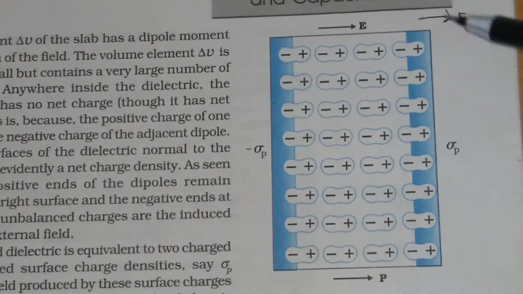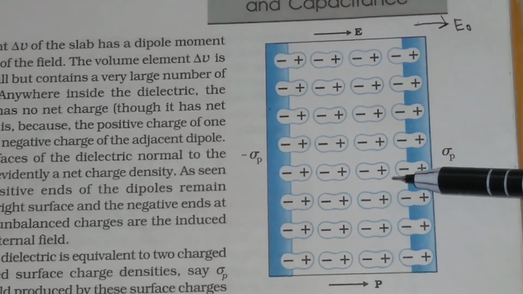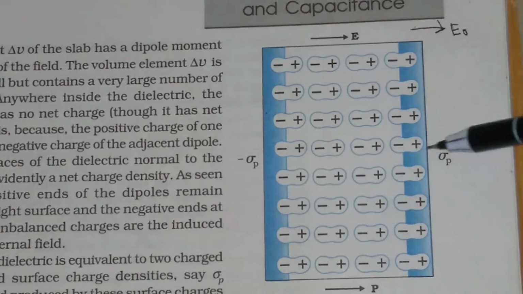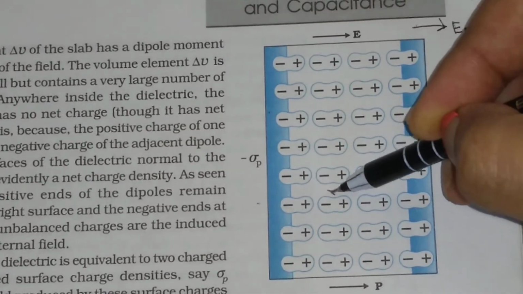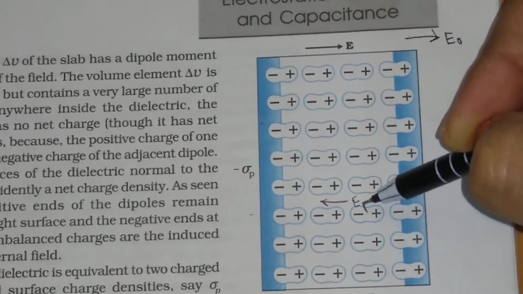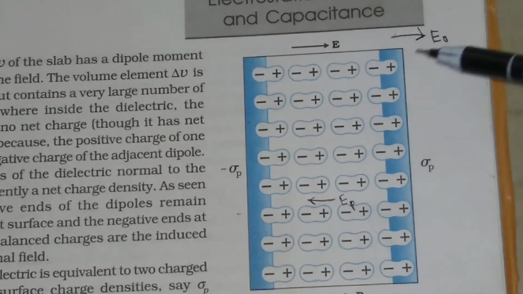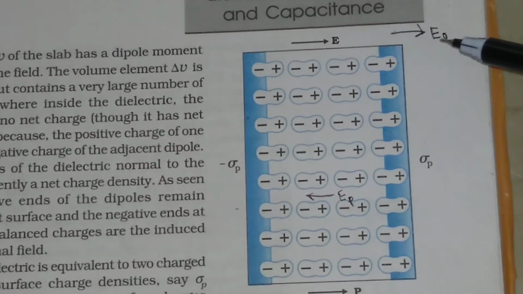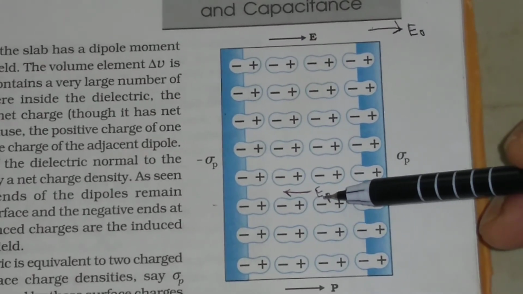So E0 is the applied field and EP is the field in the opposite direction. The net field is equal to the applied field E0 minus the field due to the polarization EP.